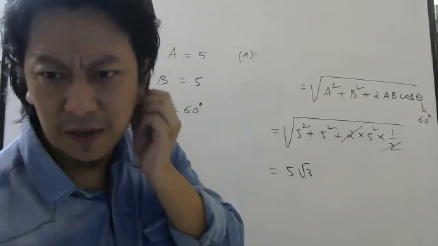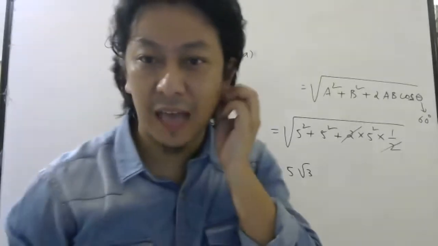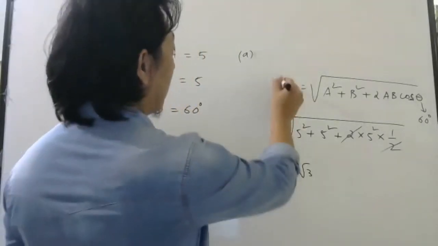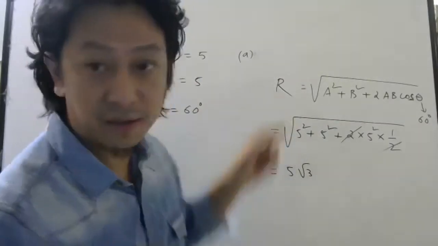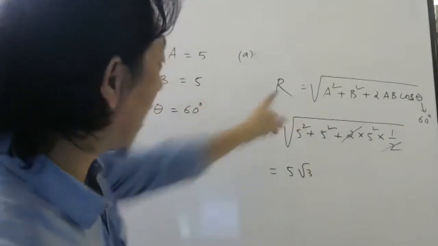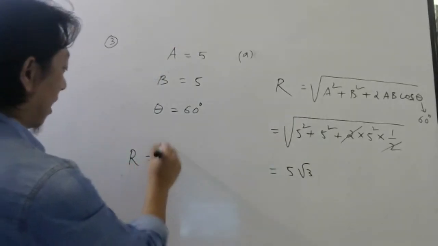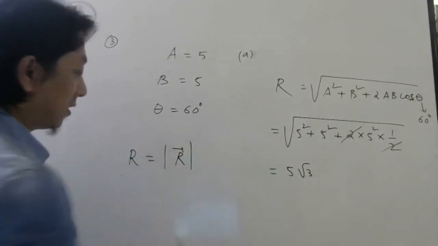A bar plus B bar is a vector. It is R bar. Before we used to write R here. But what is R actually? R is the modulus of R bar.